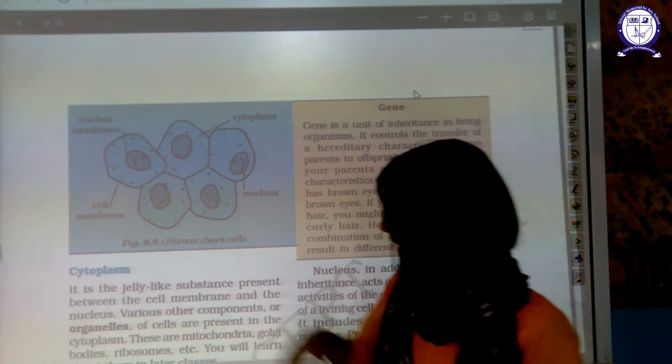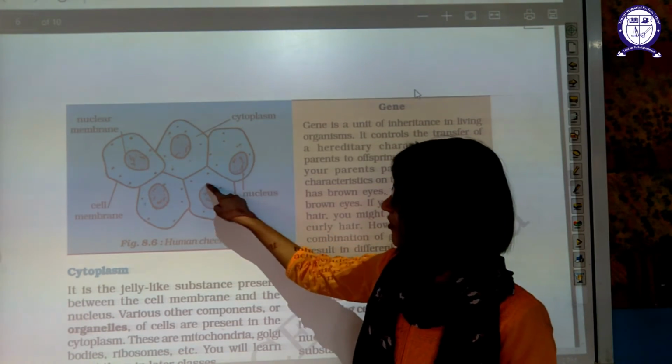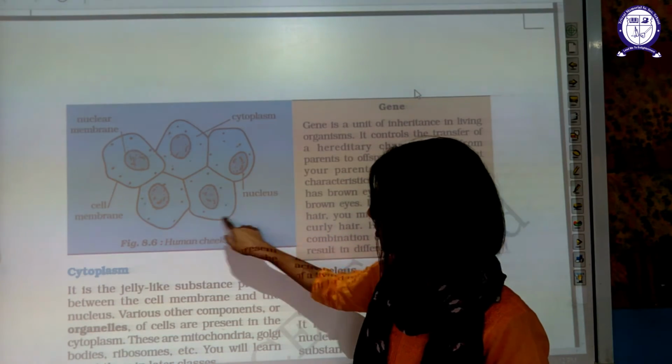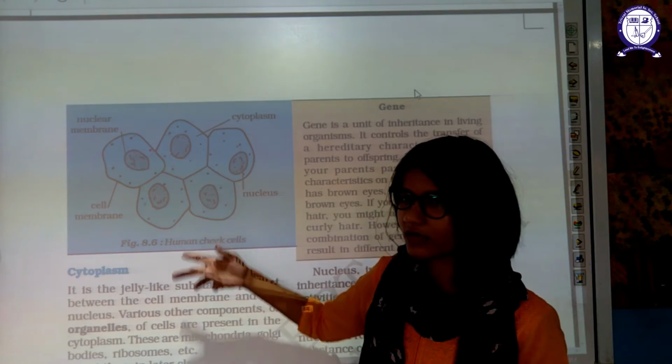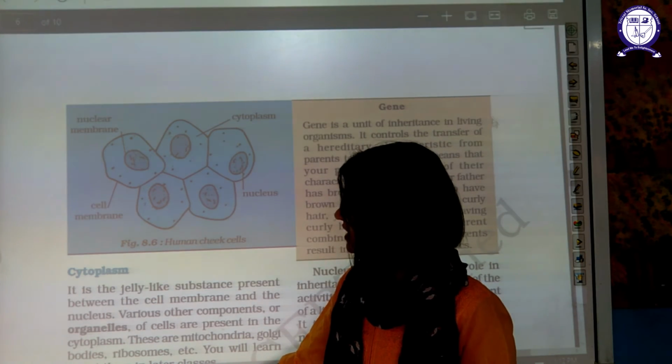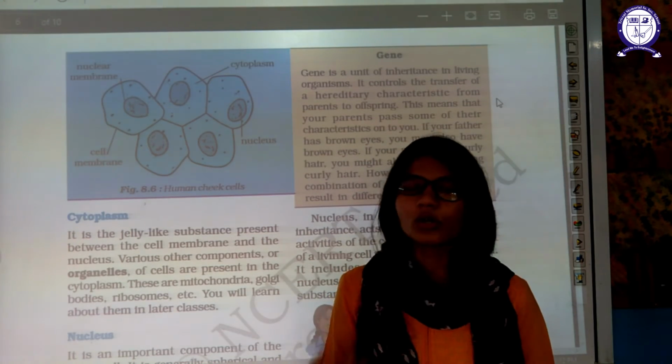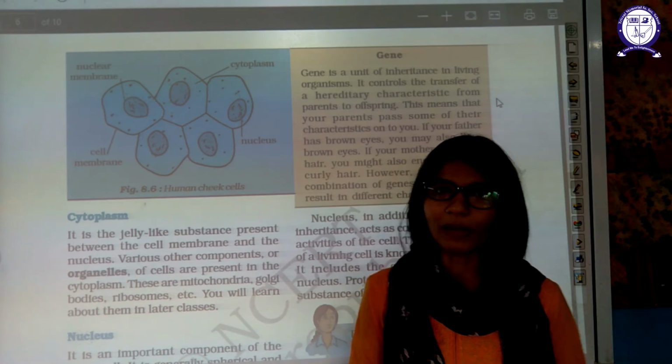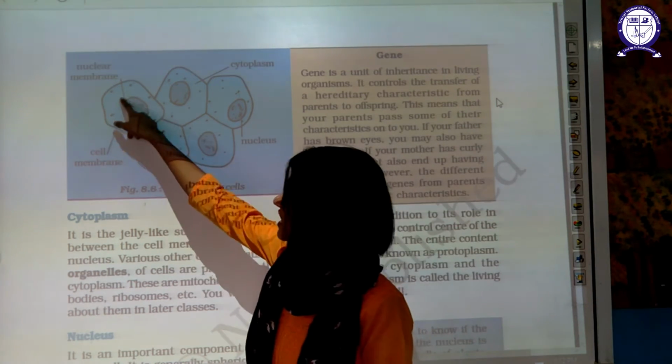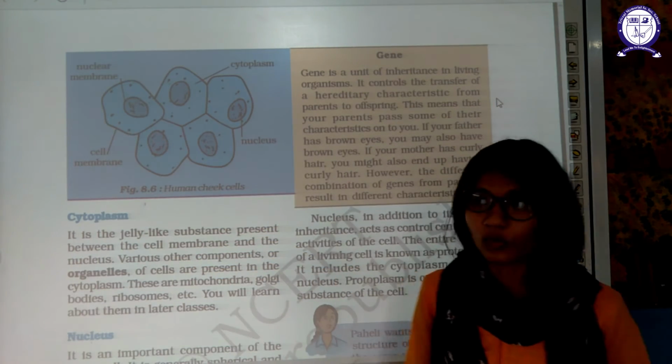Okay, this is a typical animal cell. The nucleus is roughly in the center. This is your plasma membrane, and this is the cytoplasm. The cell membrane is also known as the plasma membrane, and the nucleus has its own membrane known as the nuclear membrane.